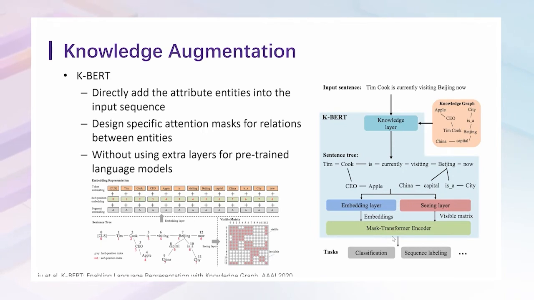Another representative work of knowledge augmentation is KeyBERT, published on AAAI 2020. This work also aims to enhance language representation with knowledge graphs. KeyBERT adds the attribute triples of entities into the input sequence for pre-trained language models. As shown in the right figure, the augmented text has a hierarchical tree structure. To better explore the complicated structure, KeyBERT also designs specific attention masks for relations between entities, as shown in the left figure.